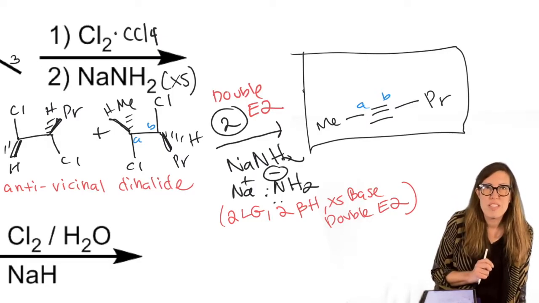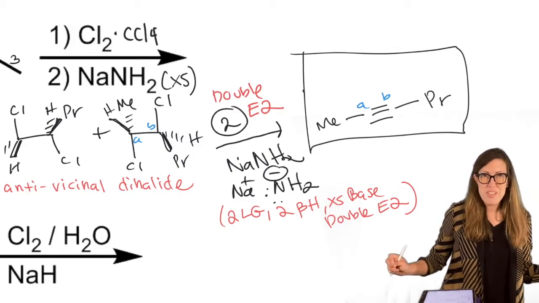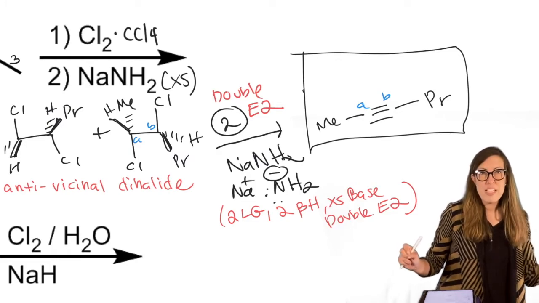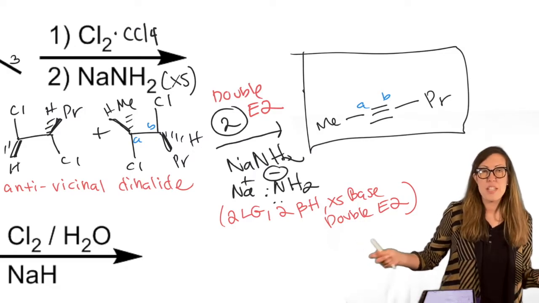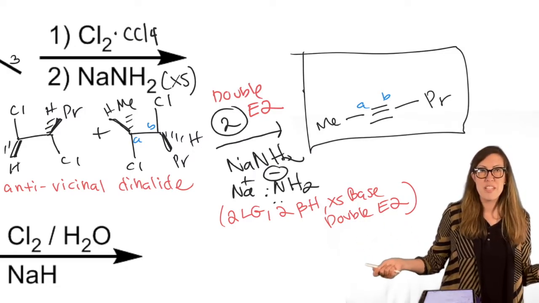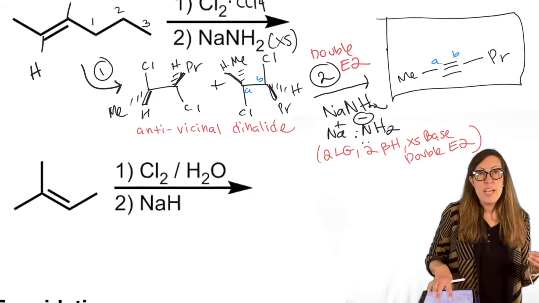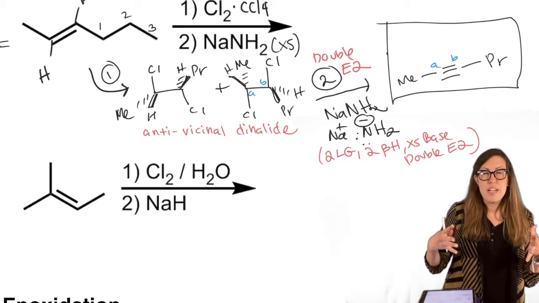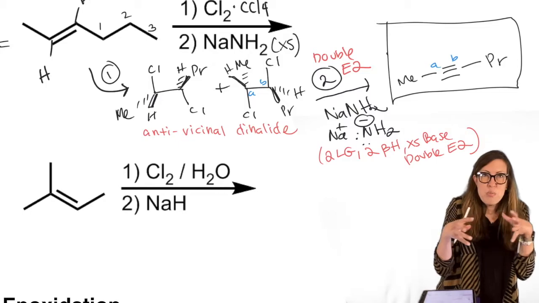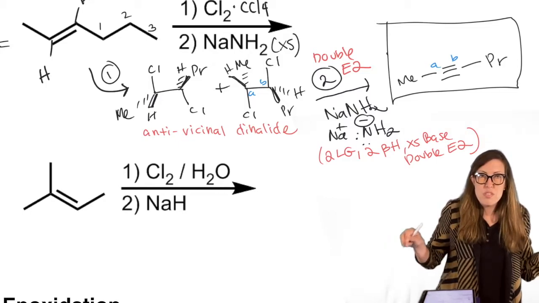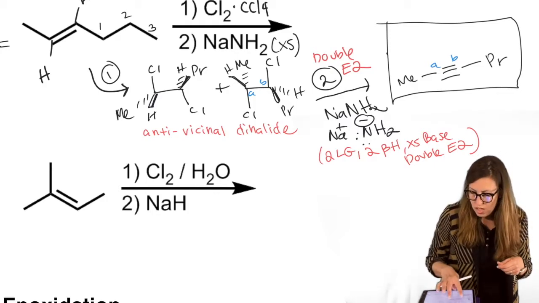We're going to work our way up to syntheses that are much longer, but you want to be able to combine chapters worth of reactions. We know how to make alkenes. We know how to react alkenes. Therefore, we are ready to do something that makes alkenes and reacts them. We are ready to do something that reacts alkenes then makes something else, right? And the more we add, the more we'll be able to do. So we want to be able to put it in that context, have those individual reactions ready to connect, like a toolbox. They're going to be like our little Lego pieces or tools or parts ready to assemble into anything we're trying to envision.